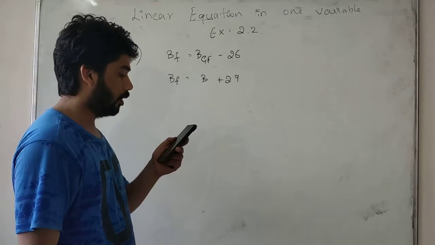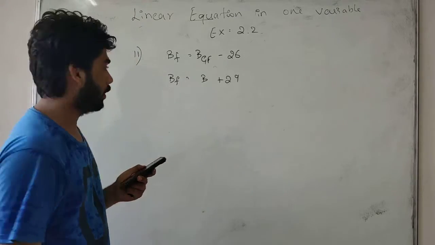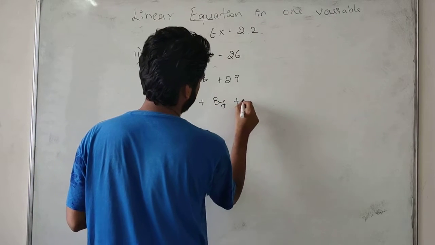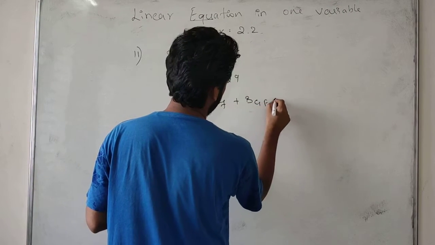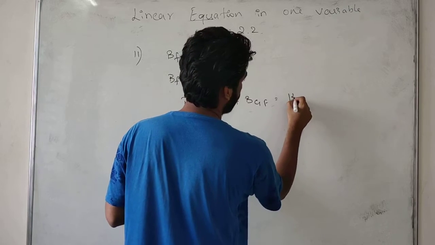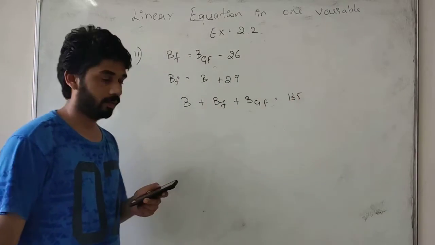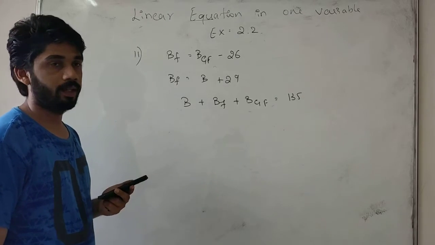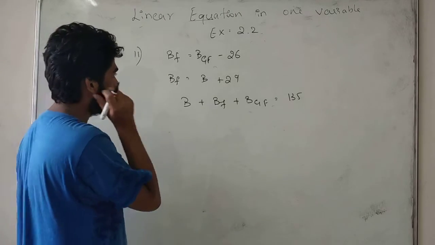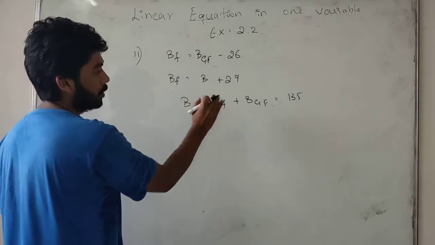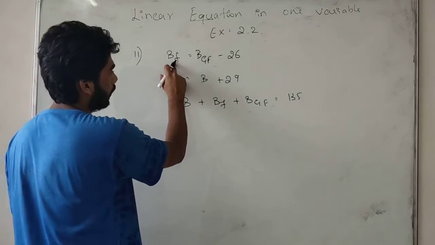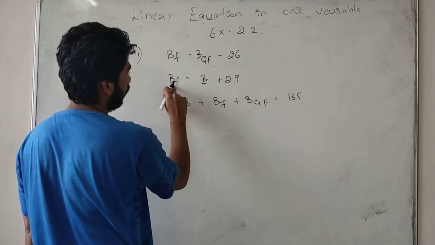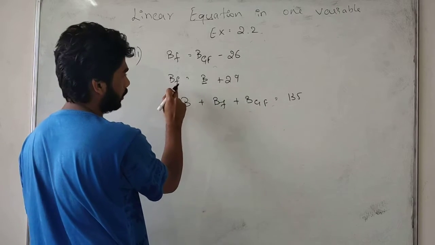If the sum of all three ages is 135, I take Baichu plus Baichu's father plus Baichu's grandfather equals 135. Now, what is the age of each one? We have to find the age of each one. So I will convert everything into Baichu's father.